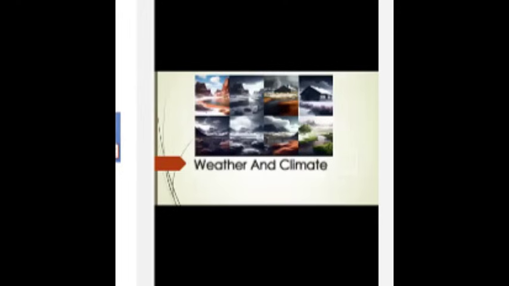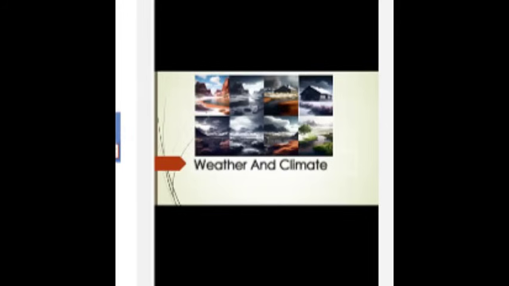Number 1 is tropical, number 2 is dry, number 3 is temperate, number 4 is continental, number 5 is polar. Tropical climates are characterized by high temperatures and high precipitation year-round. They are found near the equator. Dry climates have little precipitation and can be hot or cold. They are found in areas such as deserts in high pressure regions.